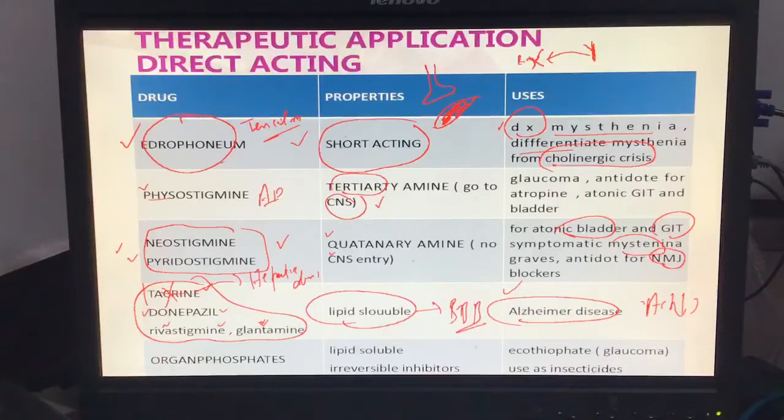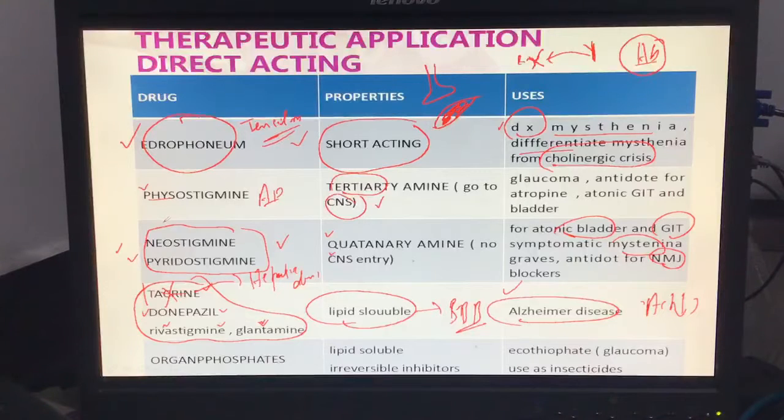Apply edrophonium to the patient. The muscle contraction will be improved by application of edrophonium. Now, it is not the best test to diagnose myasthenia gravis. The best test is to look for antibody present in the blood against the acetylcholine receptor. Before the antibody discovery, the edrophonium test was the best test to diagnose myasthenia gravis. But nowadays, it's not the best test. We can search for antibody present inside the blood against the acetylcholine receptor present over the muscle.